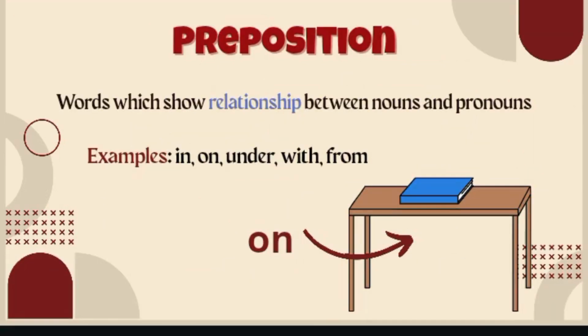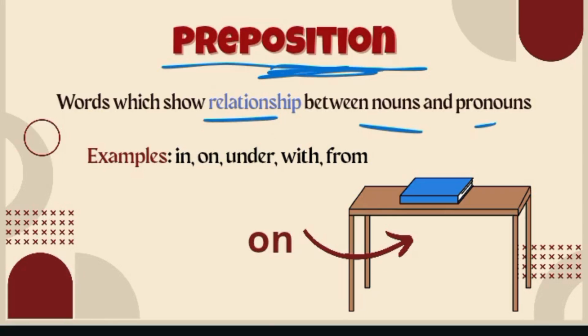Our next part of speech is preposition. Prepositions are those words which describe the position. These are the words which show the relationship between nouns and pronouns. For example, if we say the book is on the table, or if I say it is a book which is on the table, here the word on is describing a relationship between nouns and pronouns. Other examples are on, under, with, from.